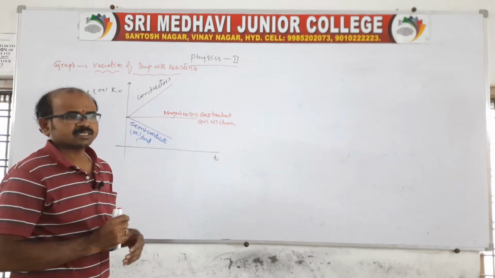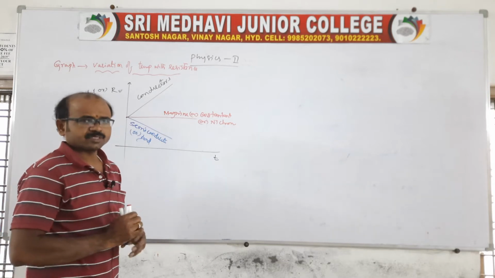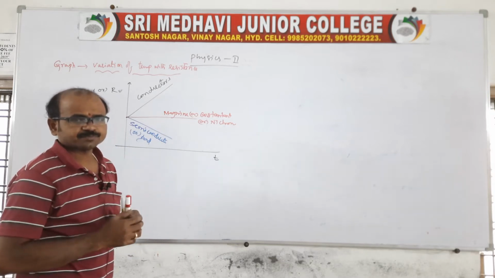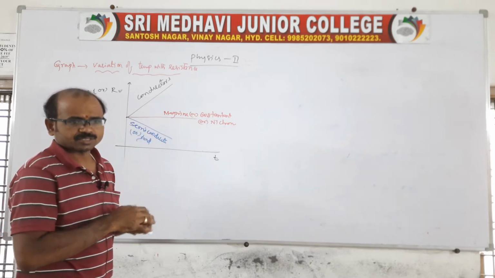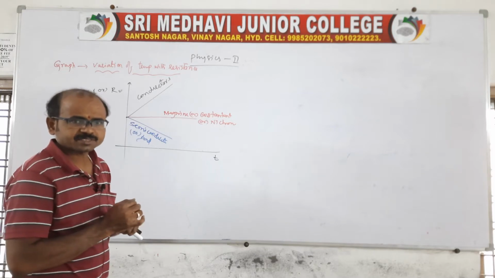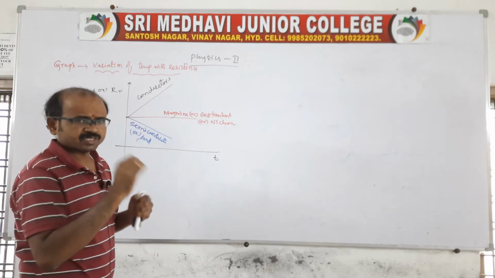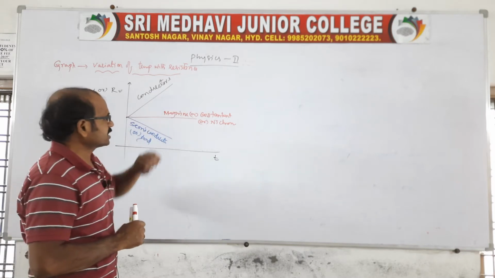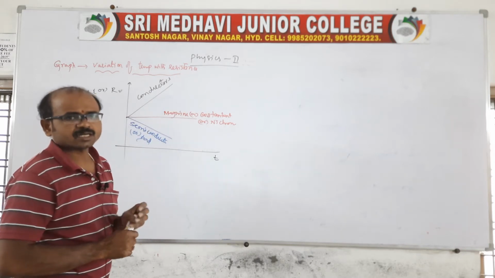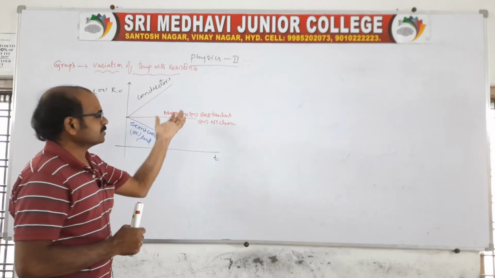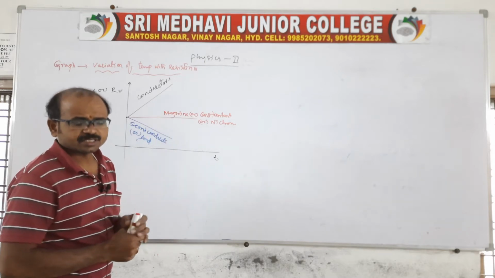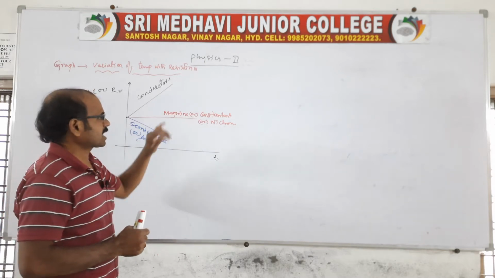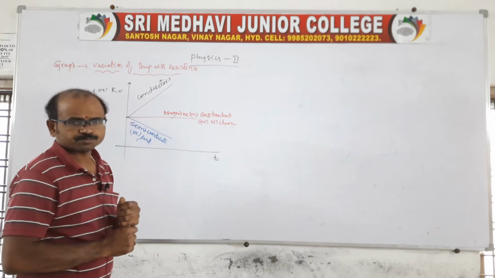The best examples in this chapter: one is the Wheatstone bridge. It is a bridge where we are using a number of resistors. For the construction of the Wheatstone bridge, we use manganin or constantan or nichrome. Another one is the meter bridge, where also we use manganin or constantan or nichrome.